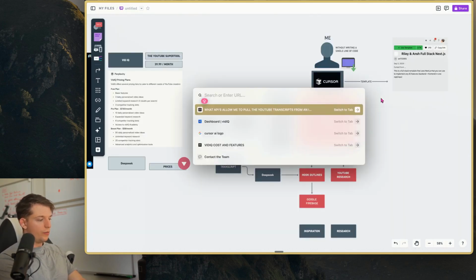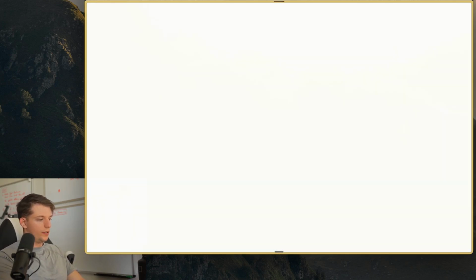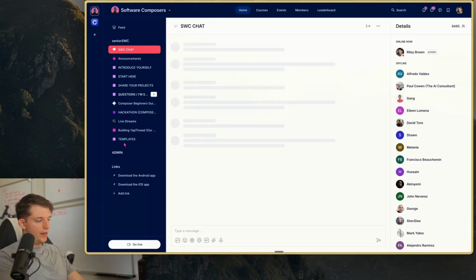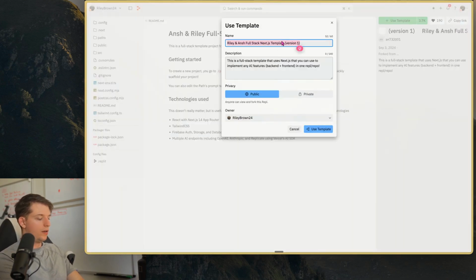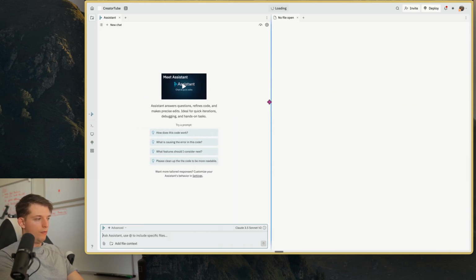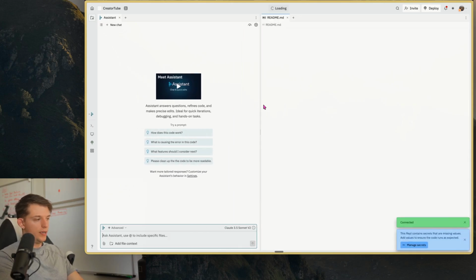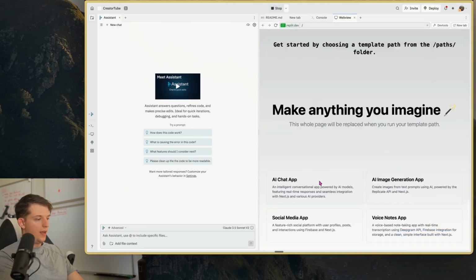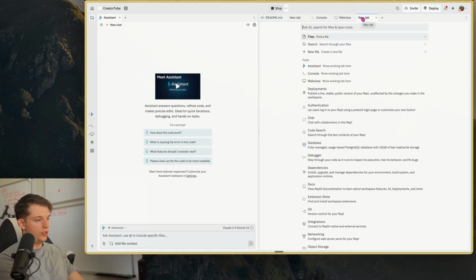First thing that we're going to do is we're going to go to softwarecomposer.com. And I keep all the templates right in the side window. I'm just going to make it public, and I'm going to call this CreatorTube. And let's just start this up. So this is Replit right here. And Replit is the easiest way to just store templates, and I find it to be the easiest way to deploy. And the first thing that we're going to do is we're going to connect this to Cursor.